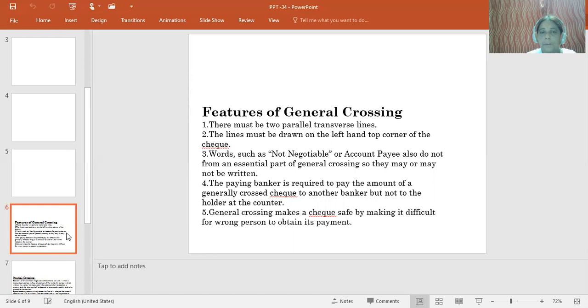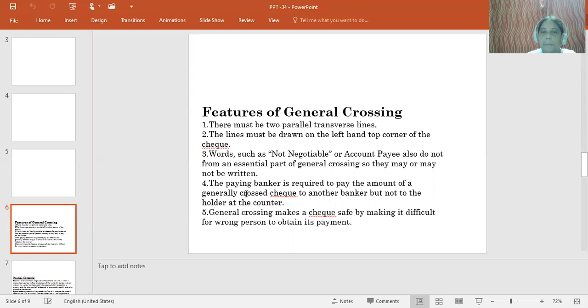Then the words such as "not negotiable" or "account payee" do not form any essential part of general crossing, so they may or may not be there, and need not be compulsory. If the drawer thinks it is required, he can put those words or he can leave them.